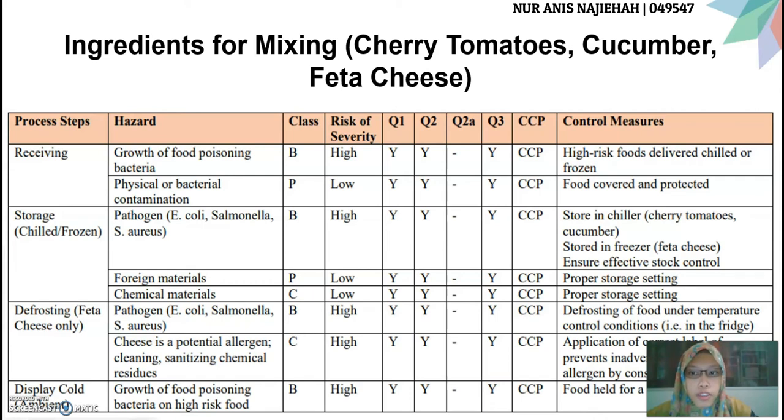During storage, make sure it is stored in the chiller for cherry tomatoes and cucumber, and stored in the freezer for feta cheese, and use a proper storage setting to avoid pathogens like E. coli, Salmonella, and S. aureus, and also foreign or chemical materials. During defrosting, for feta cheese only, make sure it is defrosted under temperature control conditions, which is in the fridge. And we know that cheese is a potential allergen, so we need to apply the correct level to prevent any inadvertent consumption of allergen by the consumer.